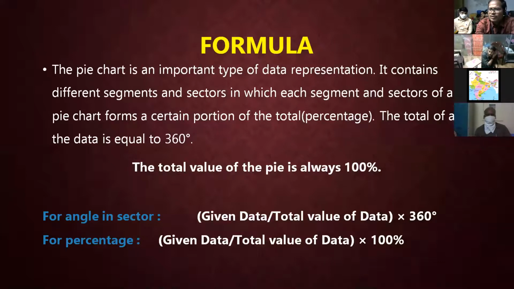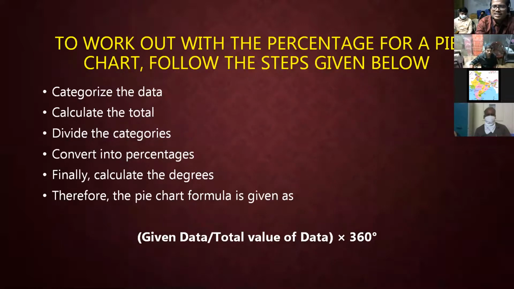So let us go with one example. Yes, madam, we'll come across this in science also. So now, how to draw the pie chart? There are some steps. We need to categorize the data, then calculate the total, divide them into categories, then convert them into percentages, and finally calculate the degrees. Therefore, the pie chart is obtained by using the formula given data by total data into 360 degrees.